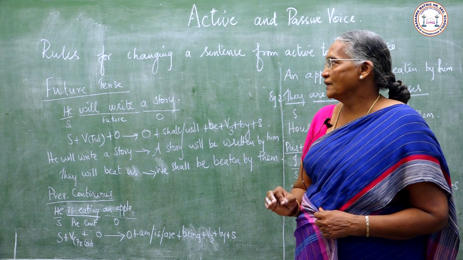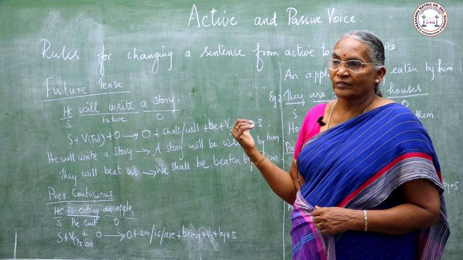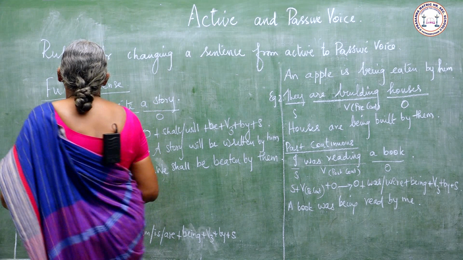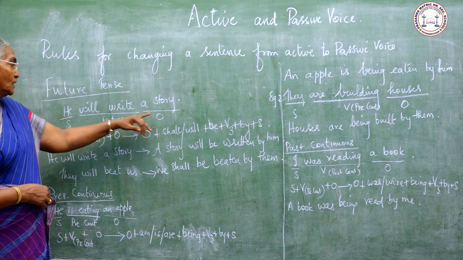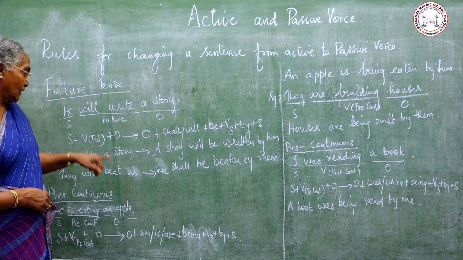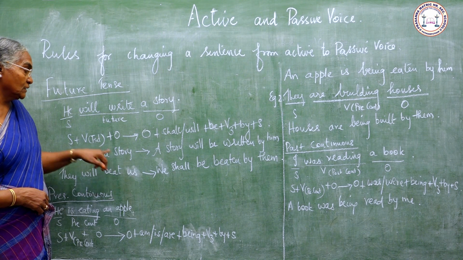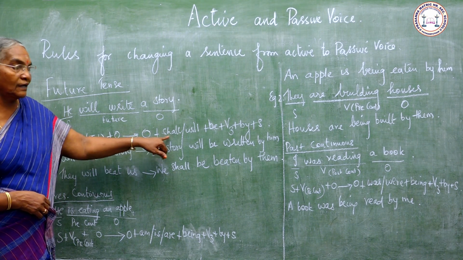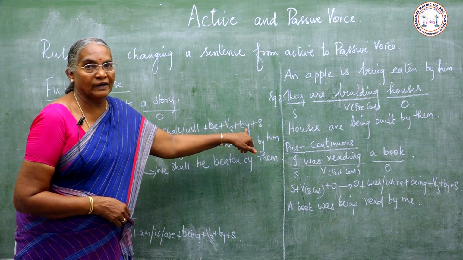Now we shall see how to change a sentence from active to passive when the tense is future tense. He will write a story. A story will be written by him. See the formula? Subject plus verb plus object becomes object plus shall or will plus be plus verb 3 plus by plus subject.